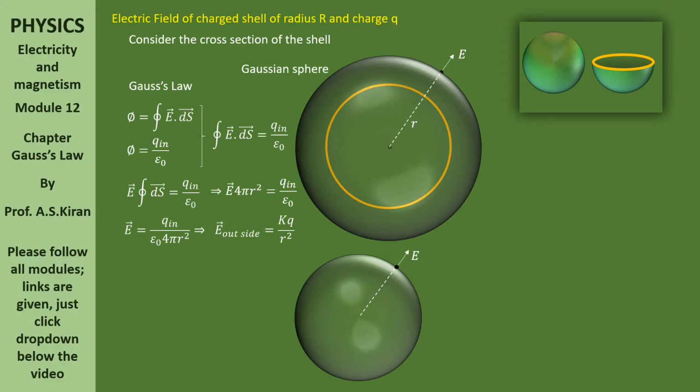Yes. What is our purpose here? On the surface of the shell, how much is the electric field? That is the second case. Now, what is the small r becoming? Small r is becoming capital R because the Gaussian sphere has been compressed till the extent of the shell. Shell radius is nothing but small r here.